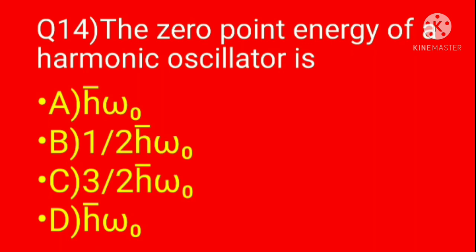Then options A and D are incorrect, therefore they can be eliminated. If you put n equal to 1, the energy becomes 3 by 2 h cross omega, which is called the first order energy. Option C is also eliminated. The correct option is B, 1 by 2 h cross omega naught.